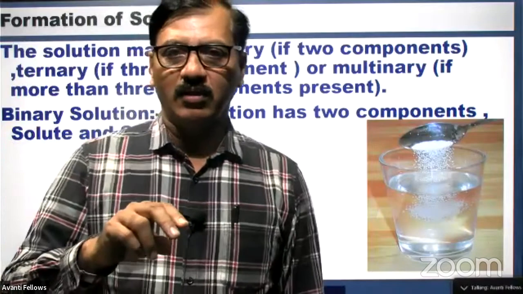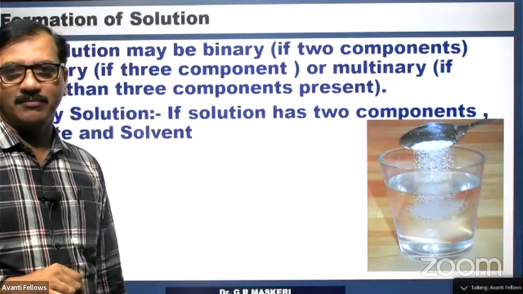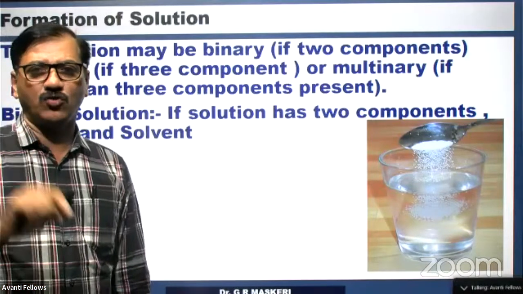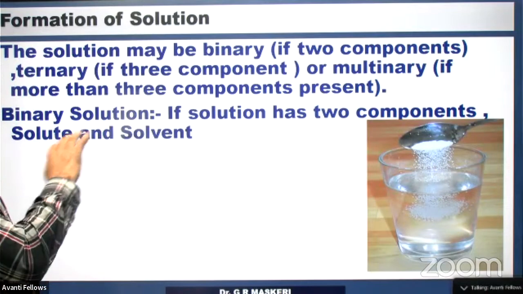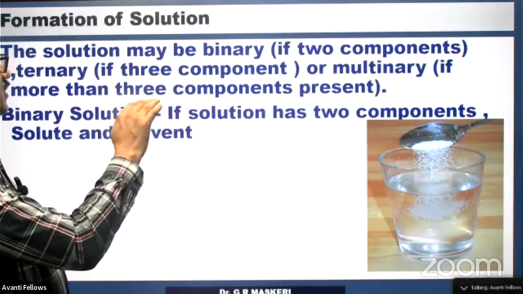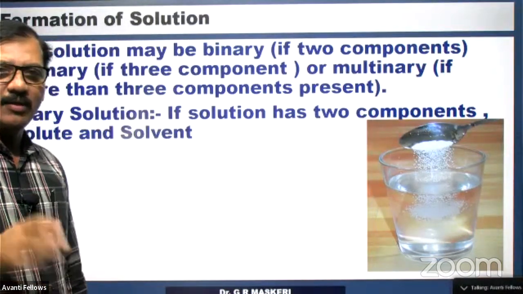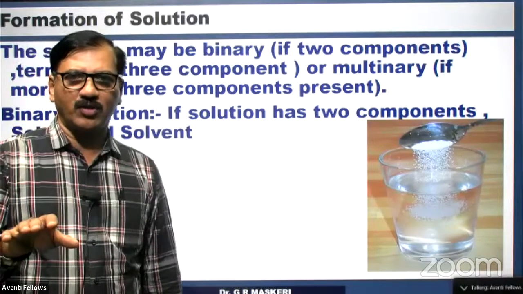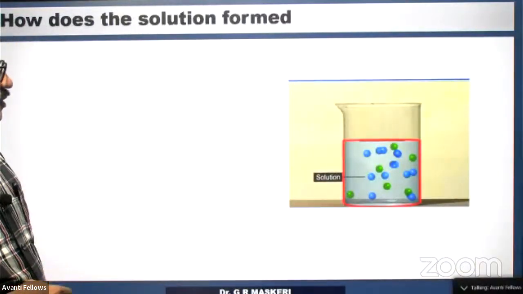If there are only 2 components, then it is called a binary solution. That means one solute and one solvent is called a binary solution, right? Similarly, there are ternary and multinary solutions also, where more and more components can be there. The scope of the book is binary solutions, right?